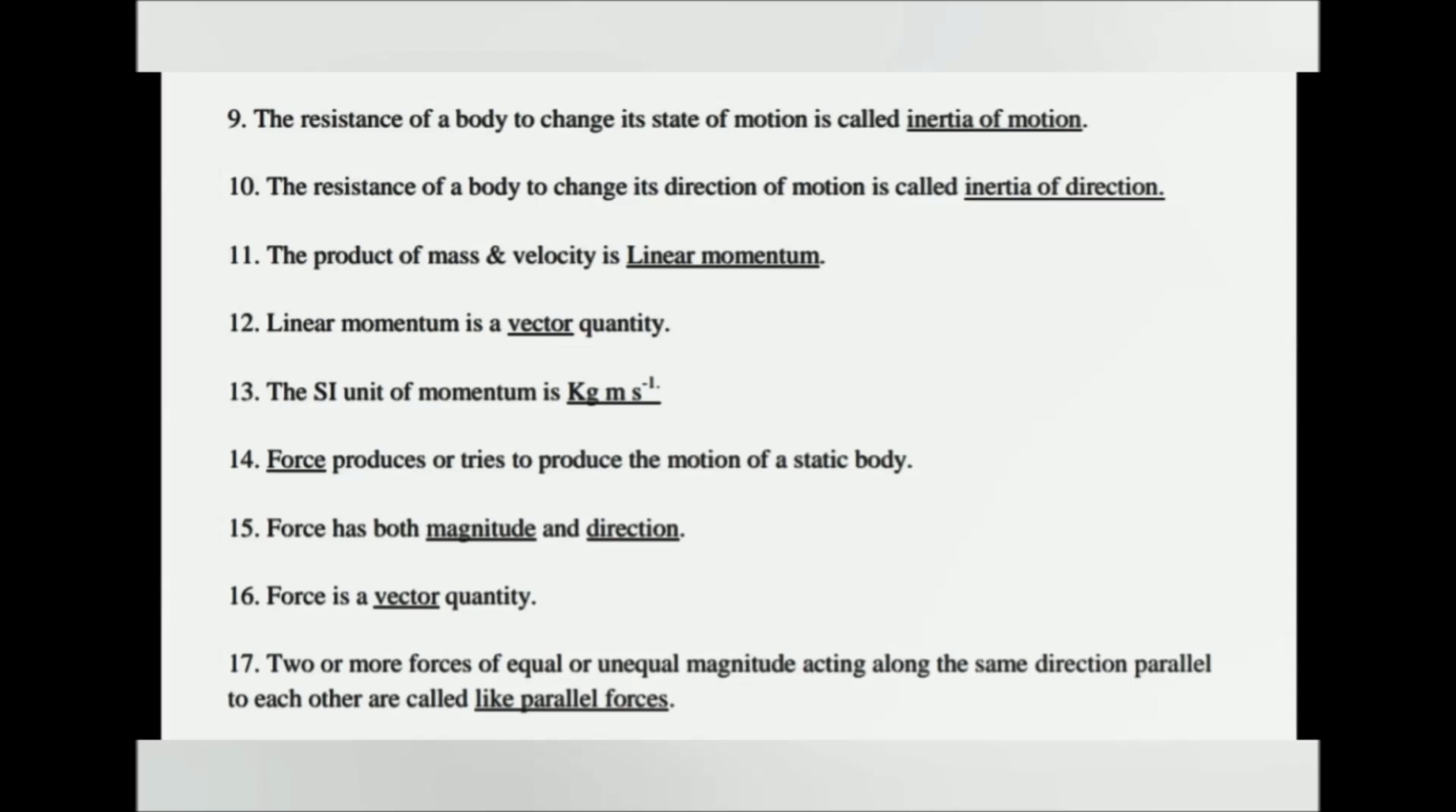The product of mass and velocity is linear momentum. We know that P equal to m into v. Linear momentum is a vector quantity. The SI unit of linear momentum is kilogram meter per second.